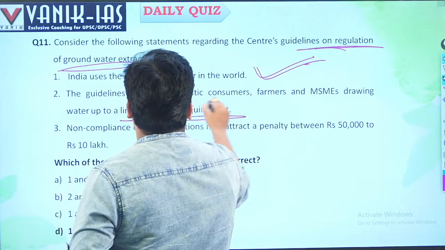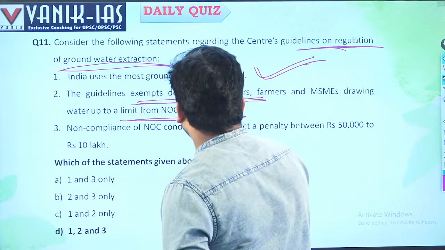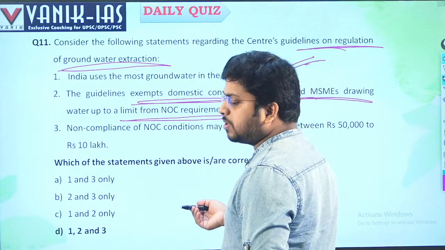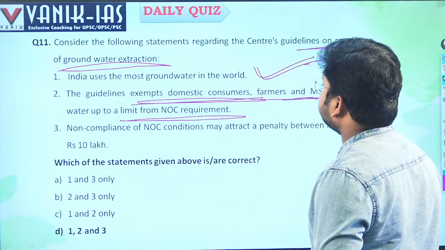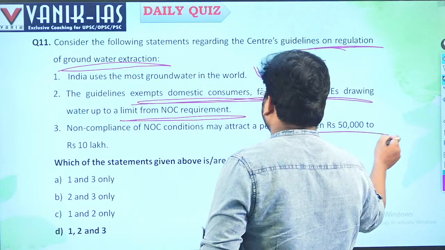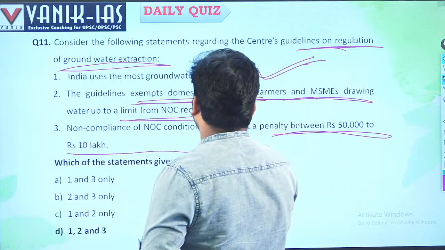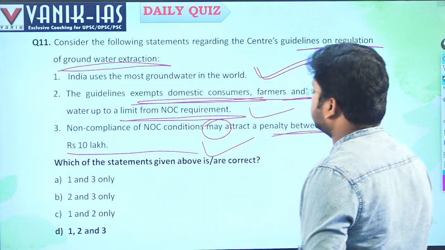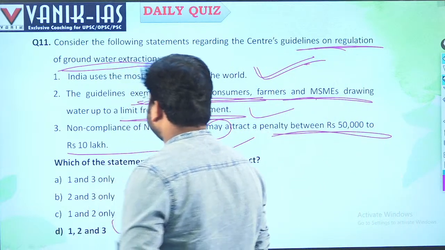requirement. Exempts domestic consumers, right? They can extract groundwater. Farmers and MSMEs too, right? But the large companies have to take permission. Next, non-compliance of NOC conditions may attract a penalty between 50,000 and 10 lakh. Whenever you see the word "may", there is a chance that the statement is right. Here all the statements are right with respect to groundwater extraction. So 1, 2, 3, all the options are correct.